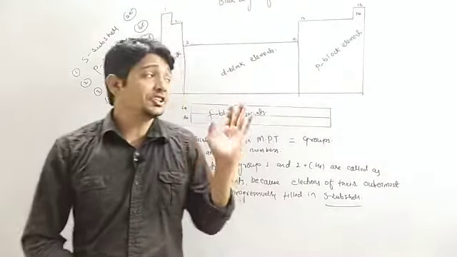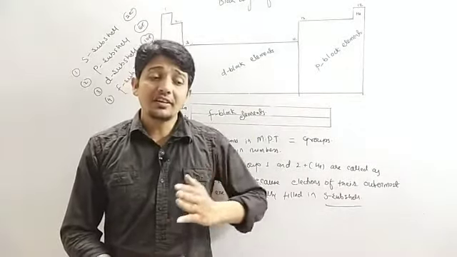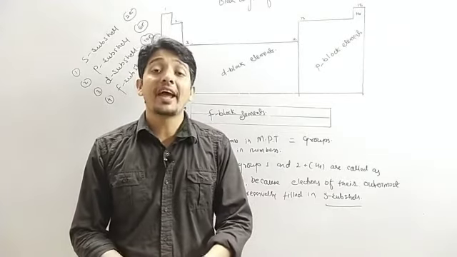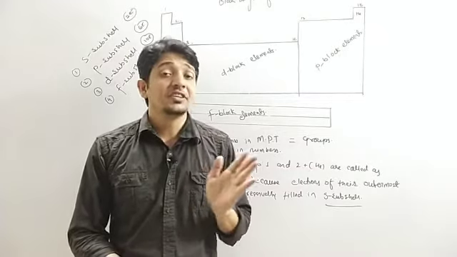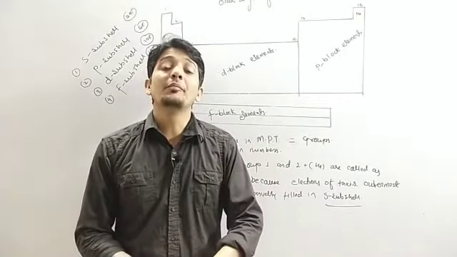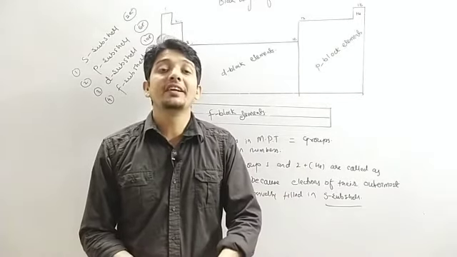Okay, so this is all about the group and period. These are nothing but the features of the modern periodic table, which is designed by Henry Moseley in 1913, and it is based on the modern periodic law, which is proposed by Henry Moseley.